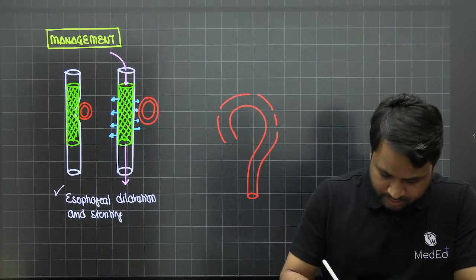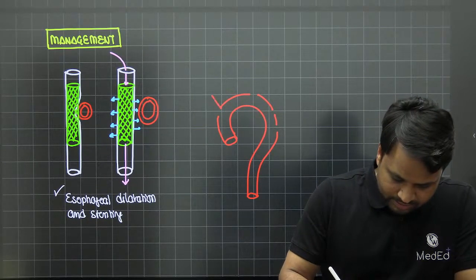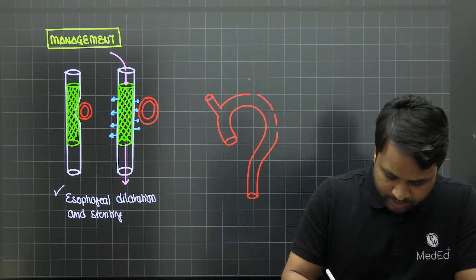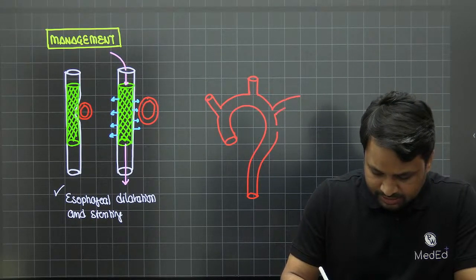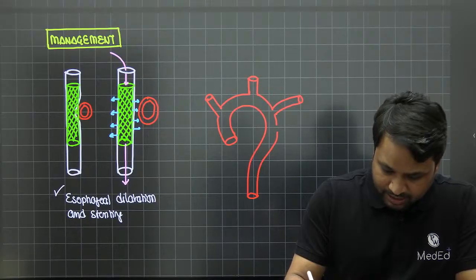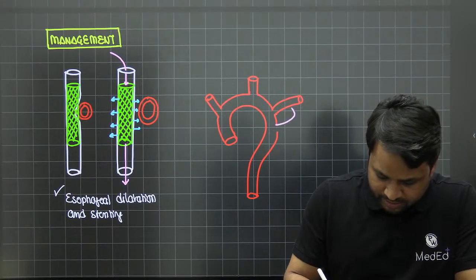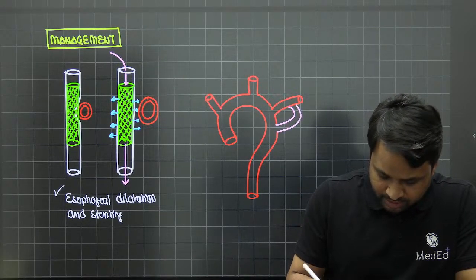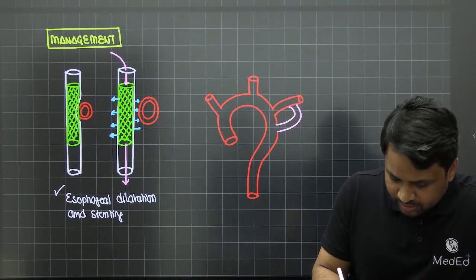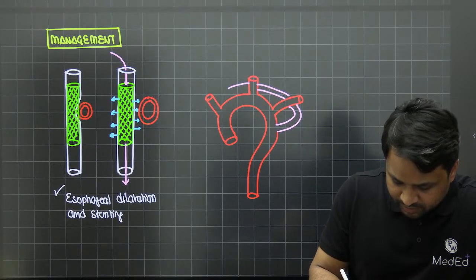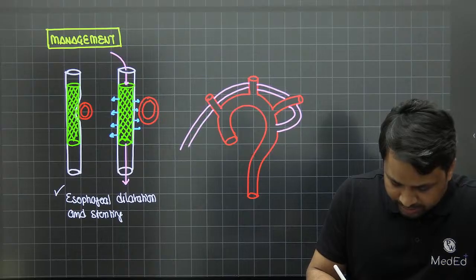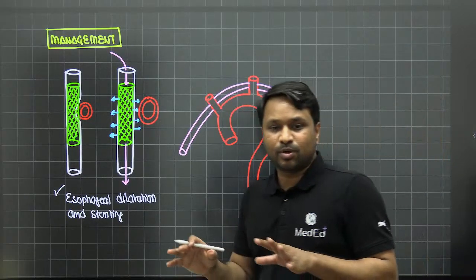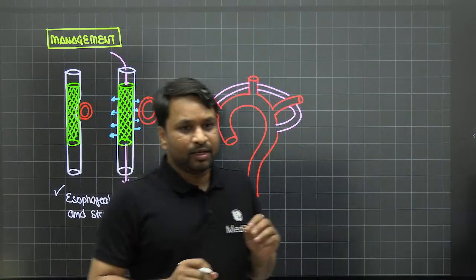And let's understand this, right? So I'm saying that this is the aberrant common carotid. This is the common carotid. This is the left subclavian artery. And I'm saying this is the aberrant right subclavian artery, right? So this is your aberrant right subclavian artery. This is what is happening, right?